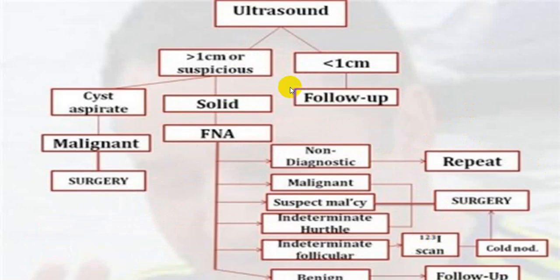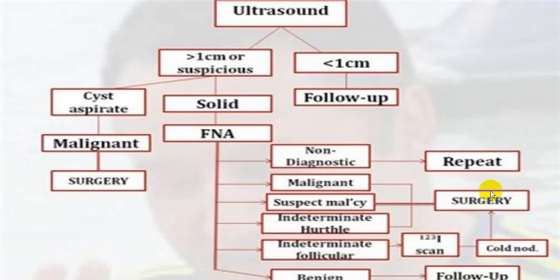And in an ultrasound, if it is more than one and if it is solid, go for FNAC. If non-diagnostic, repeat the test. On FNAC, if it is malignant, go for surgery. Suspected malignancy, again surgery is indicated. Hurthle cell, surgery is indicated. Follicular cell carcinoma, surgery is indicated, or you can even go for an iodine uptake scan.